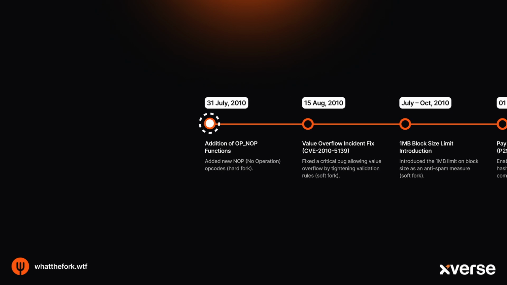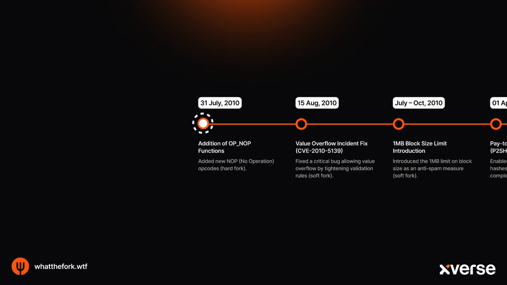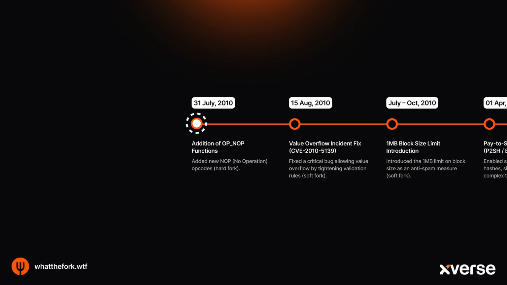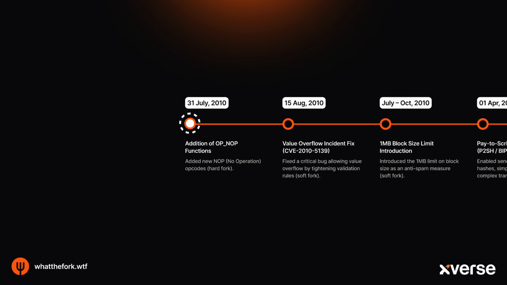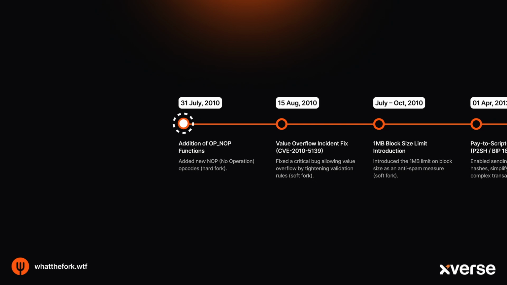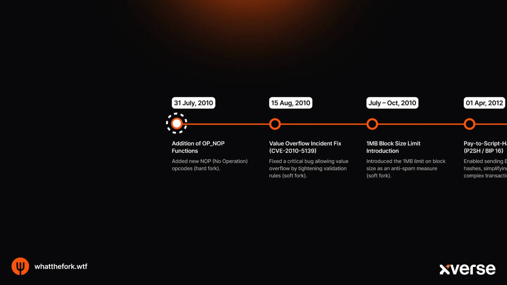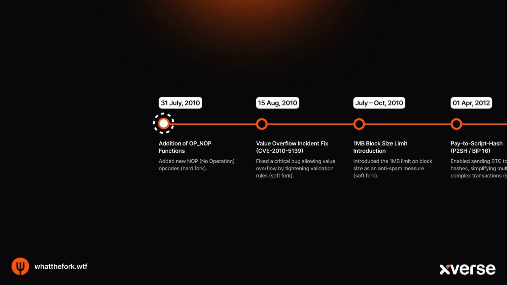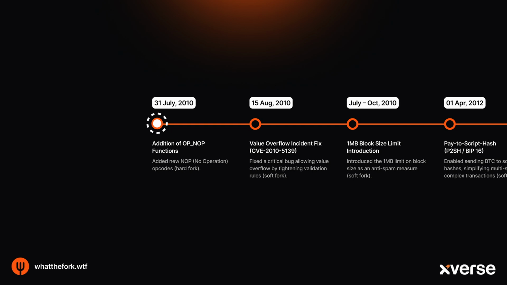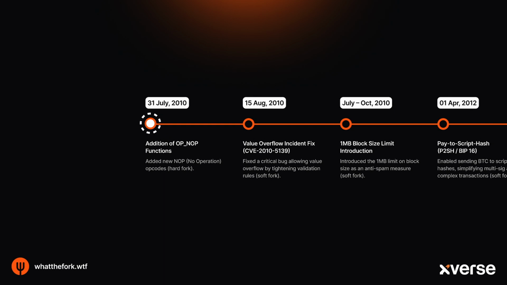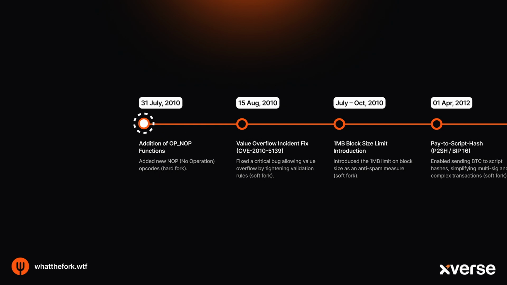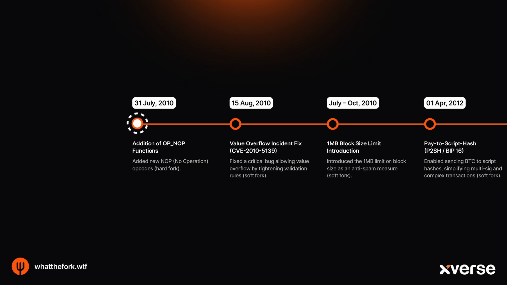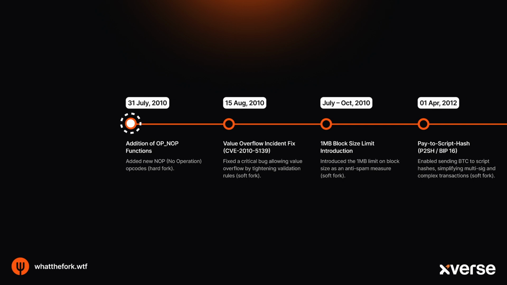Kicking things off, we're going to start back in mid-2010 when Bitcoin was still very new. Developers added several no operation, or NOP, instructions. Think of these OP_NOP1 through to OP_NOP10 codes as labeled blank spaces in Bitcoin's rulebook. They didn't actually do anything when they were added, but putting them there reserved a space. This meant future features could be added later on by giving these NOPs a job, usually through a soft fork update that didn't require everyone to update instantly. It was smart planning for the future.